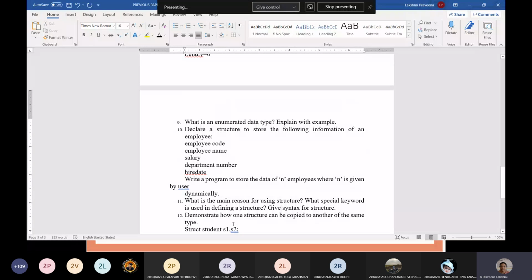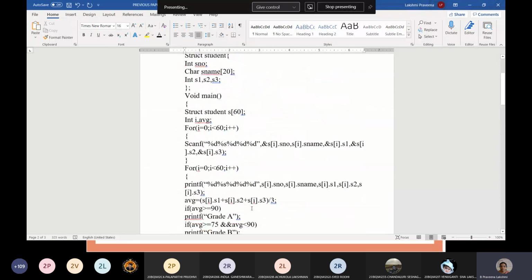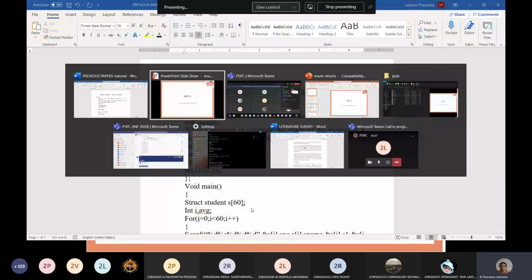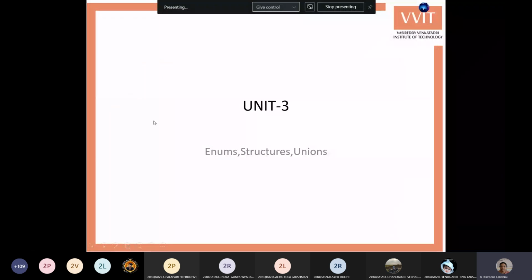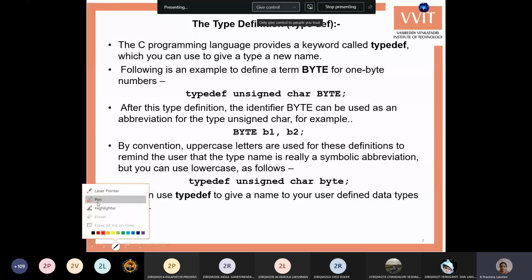Okay, these are all tutorial questions, sorry, previous papers' questions. Once we go into structures, we'll see how to use all these three data types. And before going to that, we will see one more declaration called typedef.